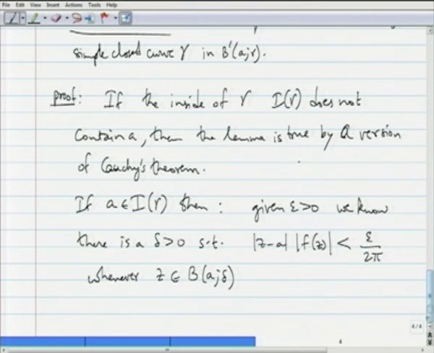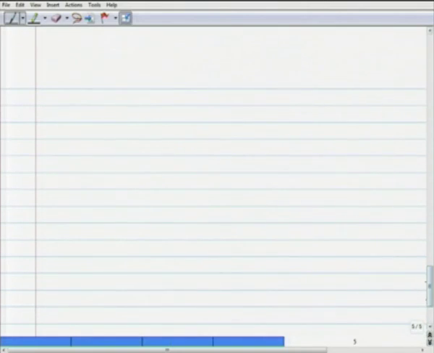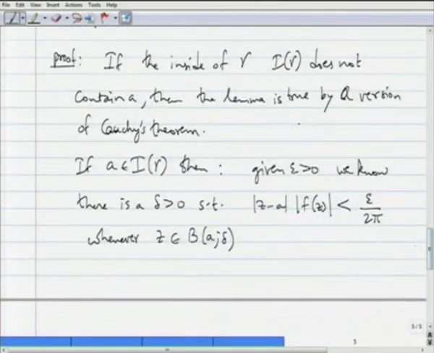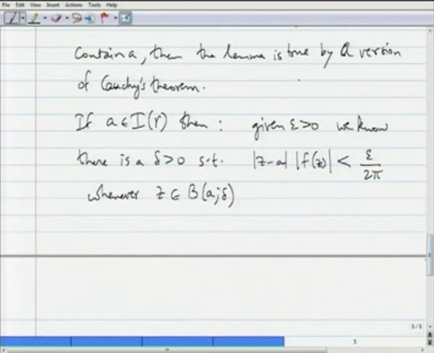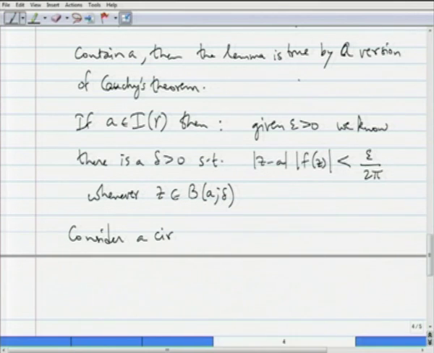Okay. So, now consider a circle of radius delta 1, where delta 1 is positive and strictly less than delta.